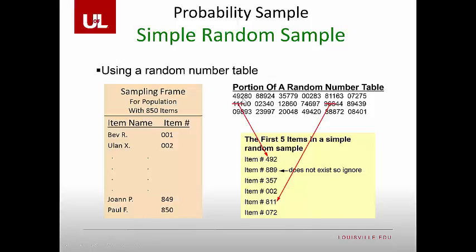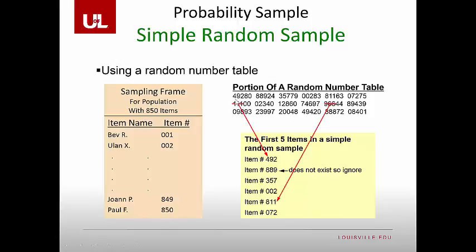The next one we're going to grab is person 889. The next person we're going to grab is person 357. The next person we're going to grab is 002, so person number 2. The next person we will grab is 811, and so on and so forth.